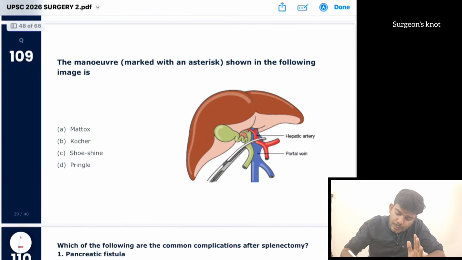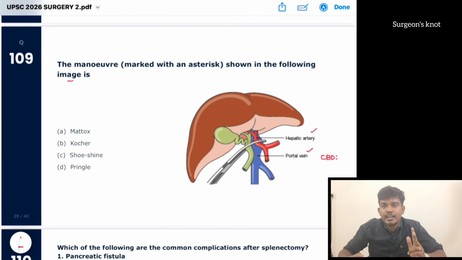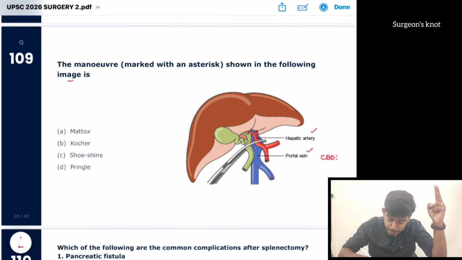Then the maneuver shown in the following image. So here what are they doing? They are compressing the hepatic artery, portal vein and CBD. In which problem do they compress all three? If there is a liver injury and there is bleeding, they will be doing a Pringle maneuver.